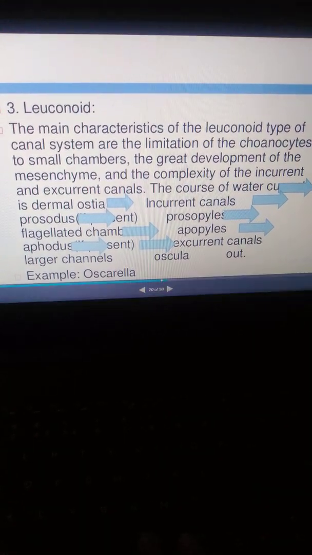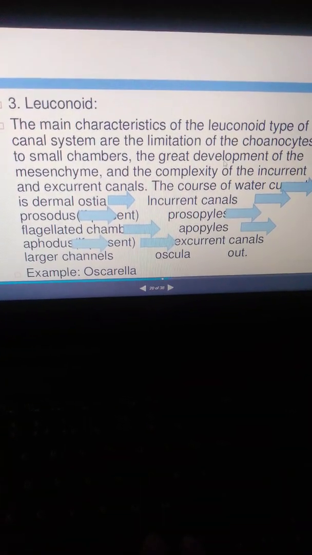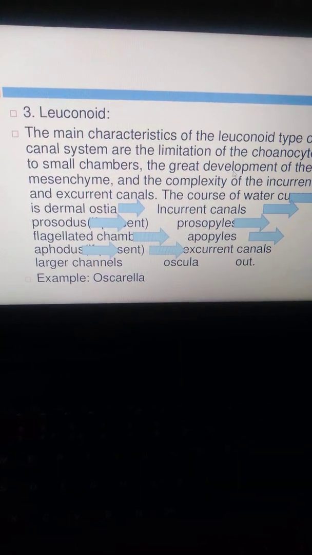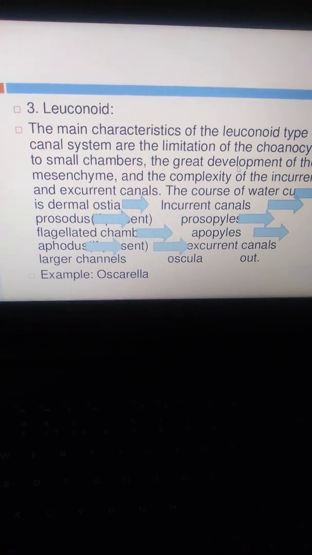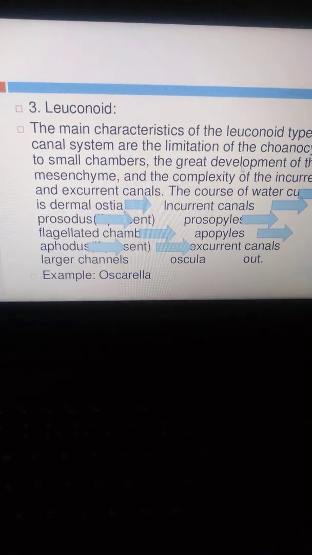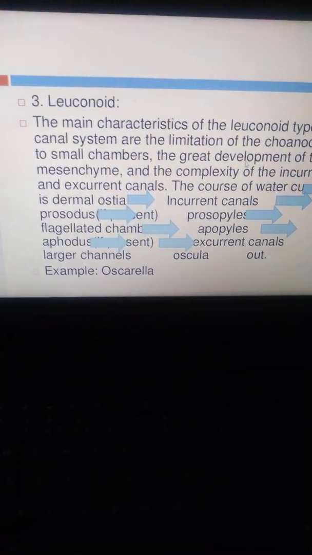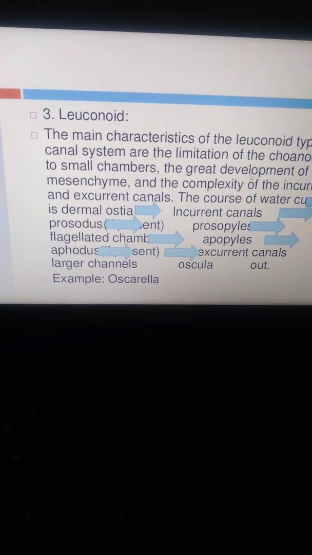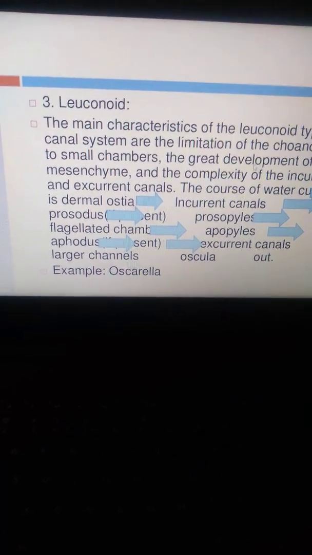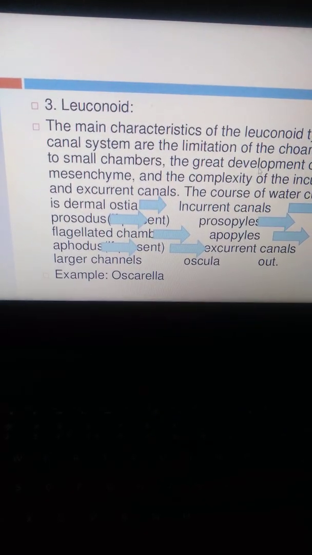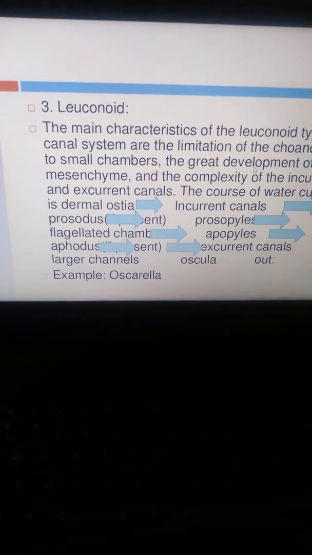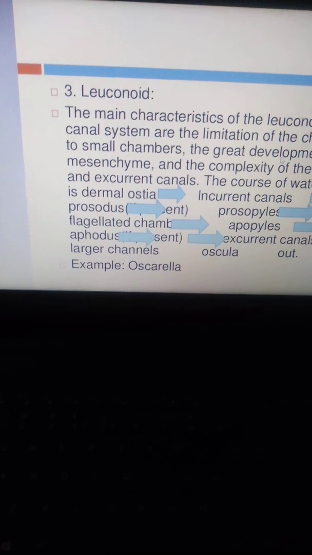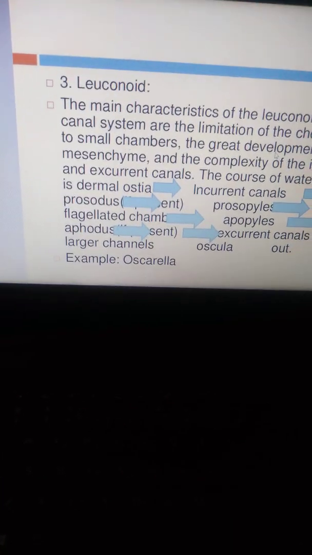The water current enters by the dermal ostia and opens into the incurrent canals, and the incurrent canals open into the prosodus, the prosodus opens to the prosopyles, and the prosopyle into the flagellated chamber. The flagellated chamber opens into the apopyles, and the apopyles open into the aphodus, the larger channels. The larger channels open to the osculum, the excurrent canals, and the excurrent canals open to the outside. This is Oscarella.